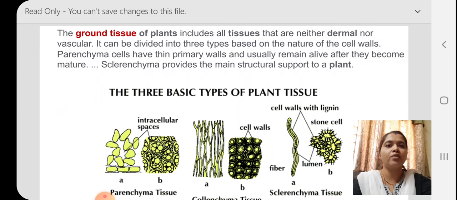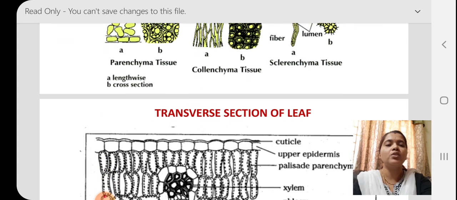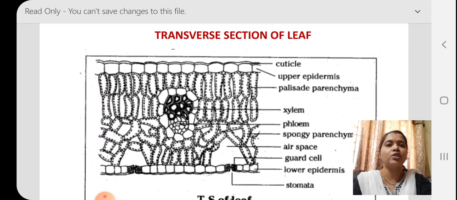The ground tissue of a plant includes all tissues like parenchyma. See the structures over here: parenchyma, collenchyma, sclerenchyma. In these, chloroplasts are present. So let's go on to the structure of the leaf. This is the structure of a leaf, children.